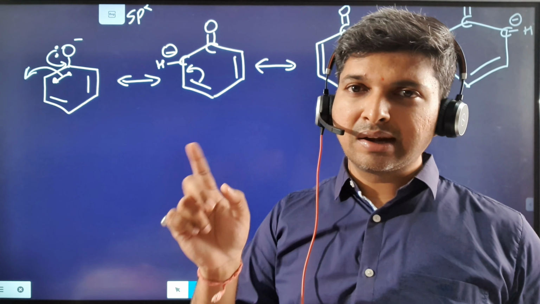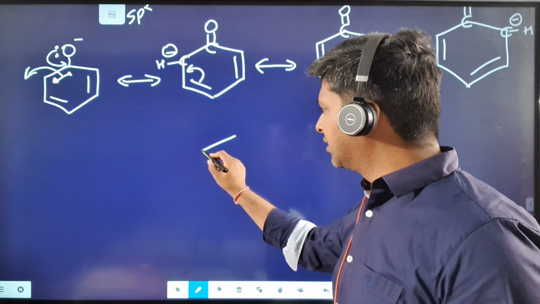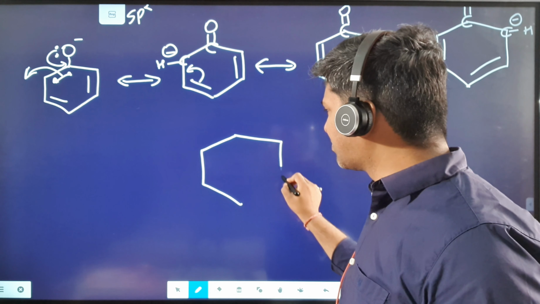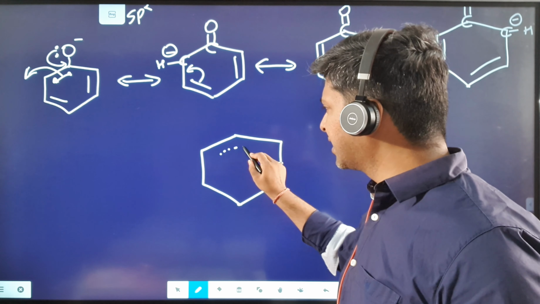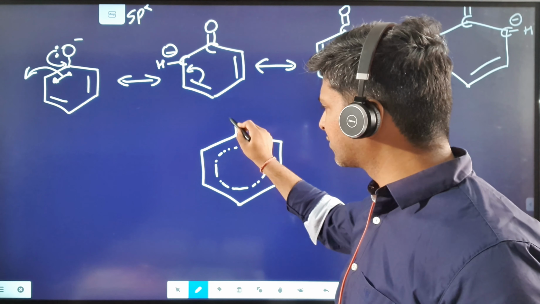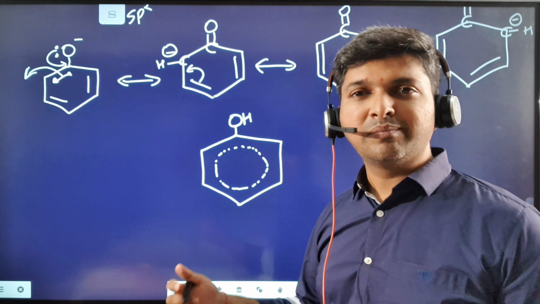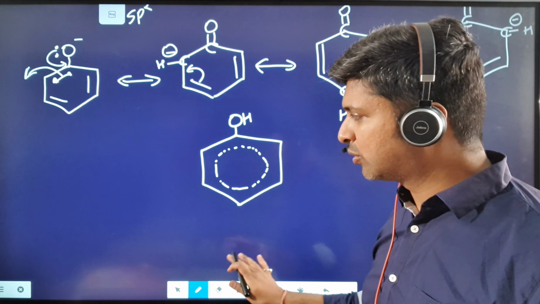But when it is moving at a higher speed, it will look like an apparent circle. So in phenols, when these bonds are moving at a higher speed, it will look like a circle, and that's why we sometimes draw a benzene ring like this or phenol like this. Okay, but the resonance is comparatively slower as compared to the carboxylic acid.